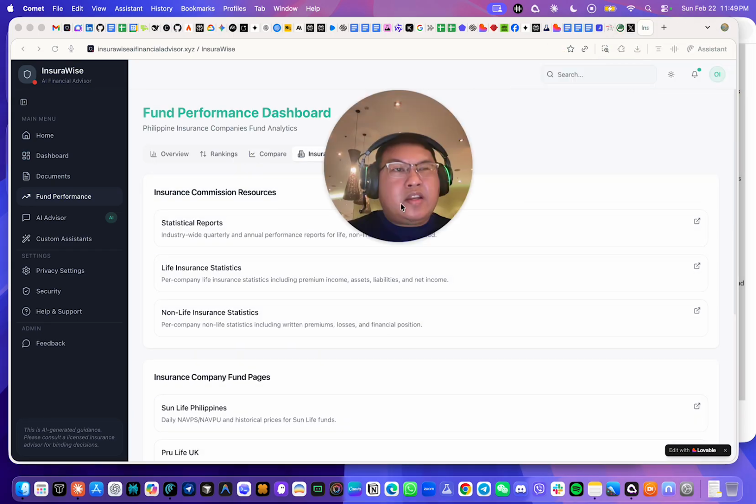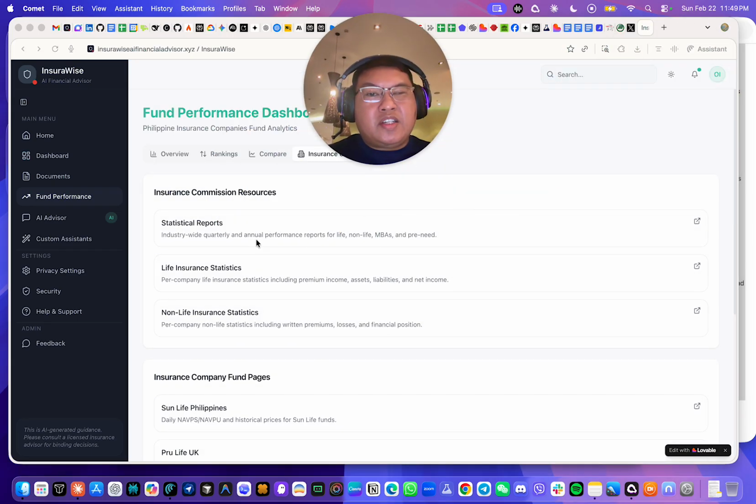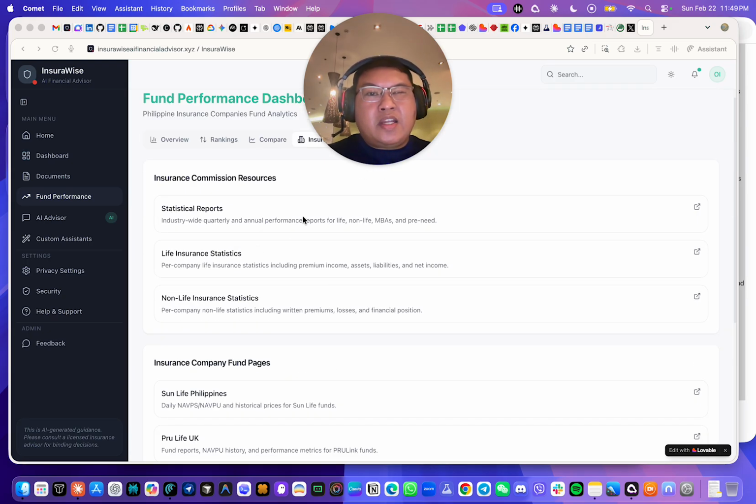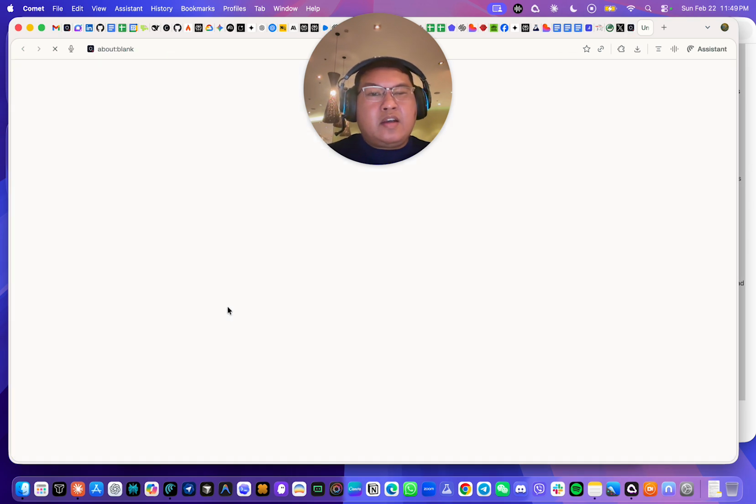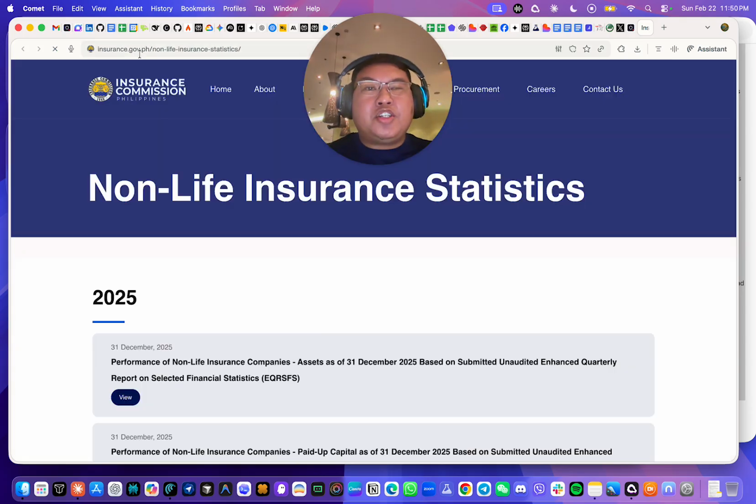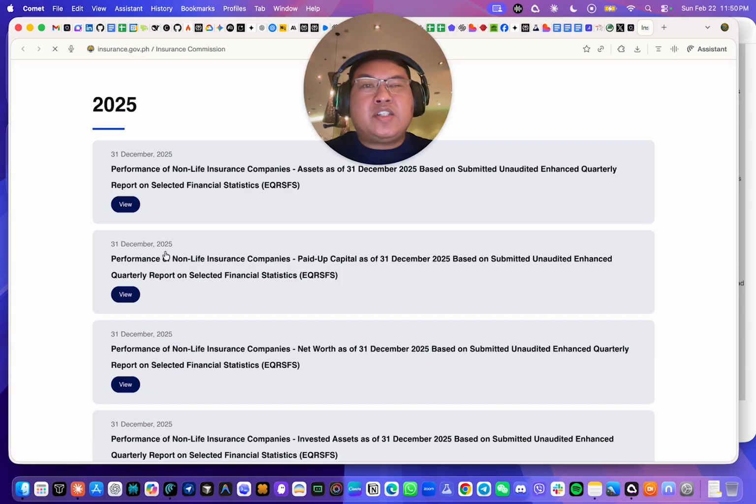And then you can see the insurance commission. Let's say, for example, you wanted to get insights directly from their respective pages. You can click this and it will redirect you to a different page coming from the insurance commission, which is insurance.gov.ph.